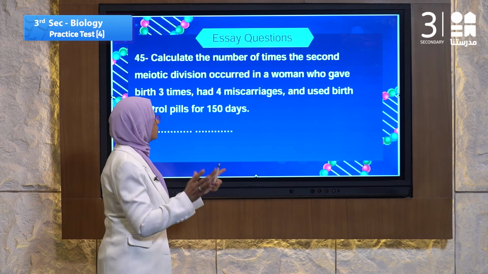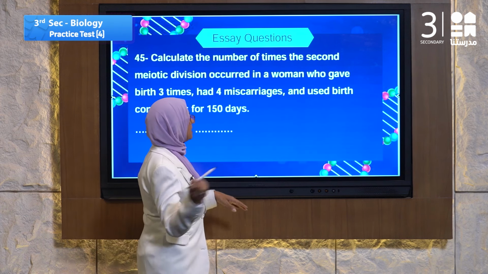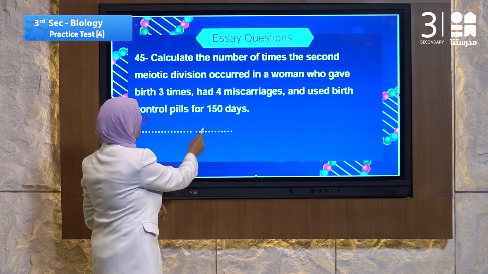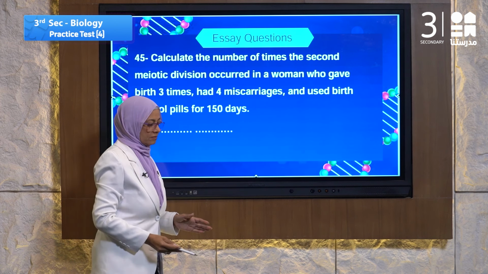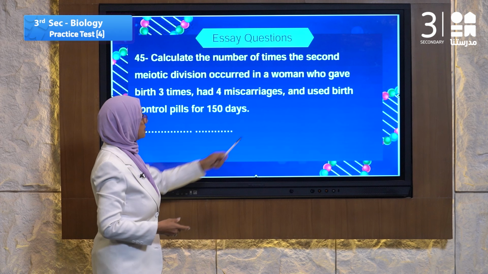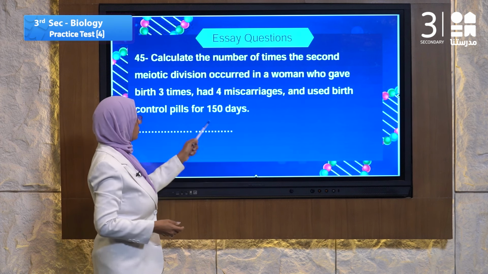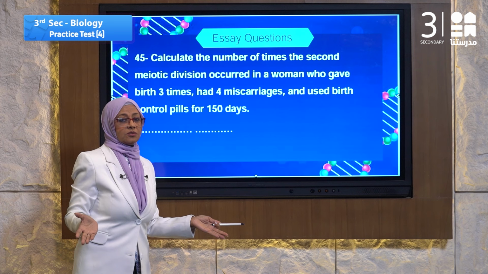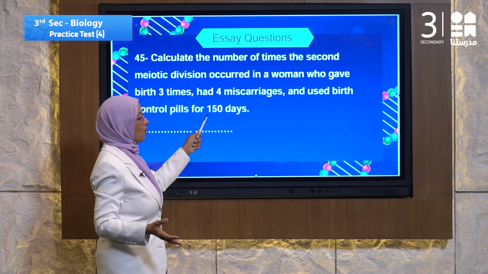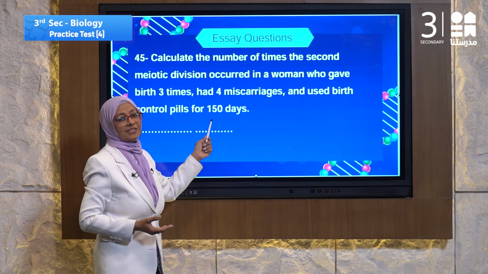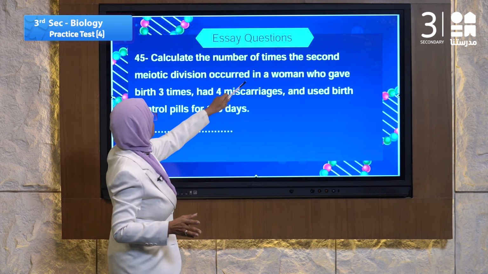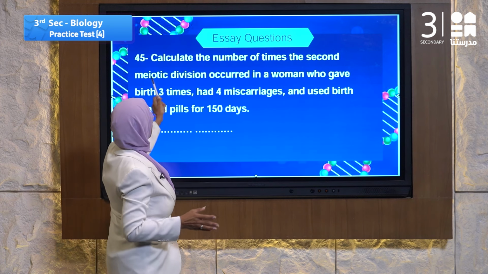Yes, let's read it again. Complete the reading: and used birth control pills for 150 days. Pills means hormones, means no fertilization. So for those 150 days, there will be no second meiotic division.